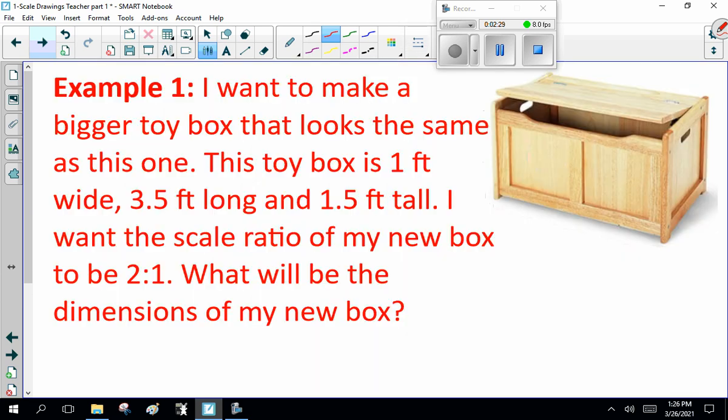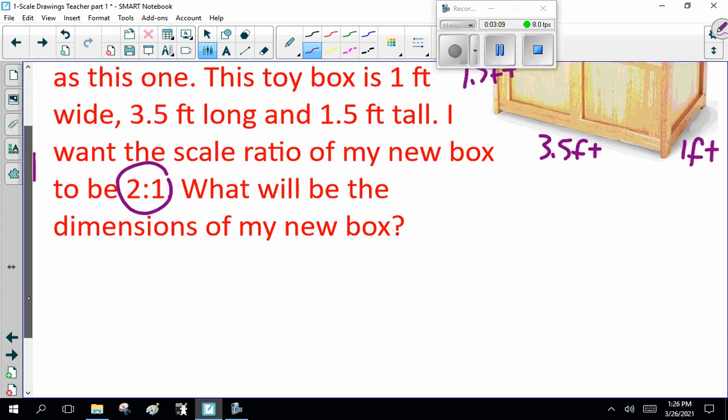Let's do an example. For example, I want to make a bigger toy box that looks the same as this one. This toy box is 1 foot wide, 3.5 feet long, and 1.5 feet tall. I want the scale ratio of my new box to be 2 to 1. What will be the dimensions of my new box? The original box is 1 foot wide, 3.5 feet long, and 1.5 feet tall. The scale ratio is 2 to 1.